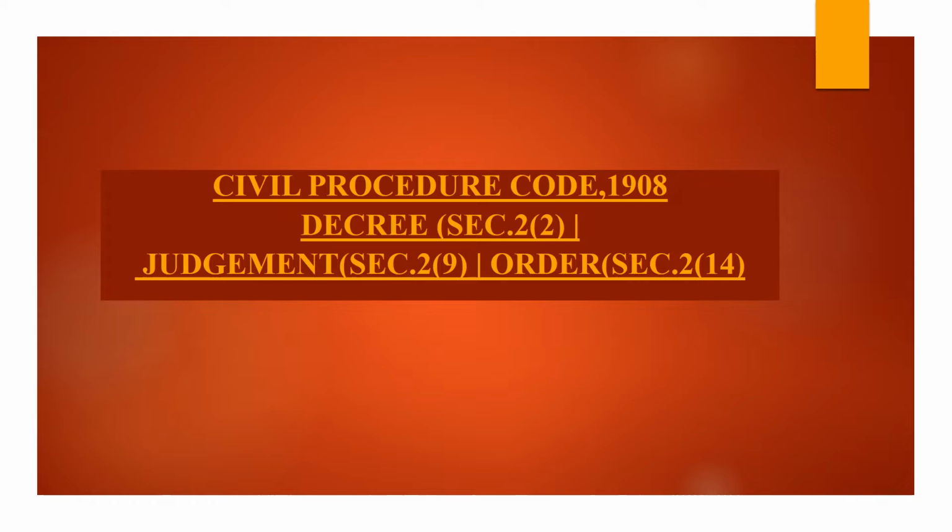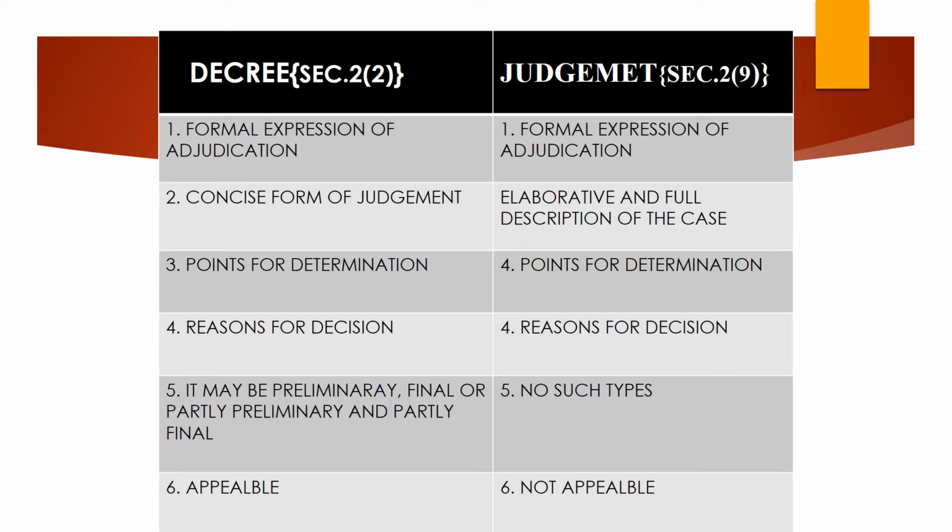Today, the topic under CPC which I have taken is the difference between decree, judgment, and order. Generally, we frequently use all three interchangeably, but still, there is a need to draw the difference between decree, judgment, as well as order. In the first one, I have taken the difference between decree and judgment. Decree is defined in section 2(2) of CPC, whereas judgment is defined in section 2(9) of CPC.